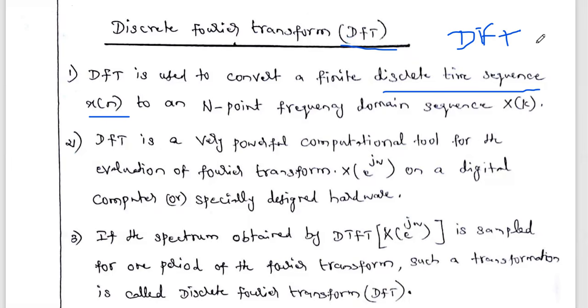What is the relation between DTFT and DFT? In the case of DTFT, if you take the DTFT of the signal small x of n, we get the answer capital X of e power j omega. That is the discrete time Fourier transform of any discrete signal x of n.